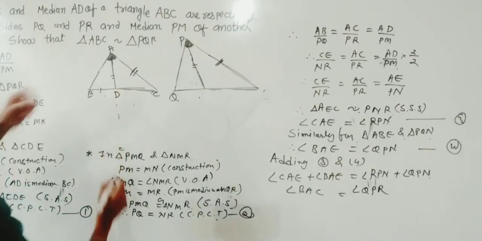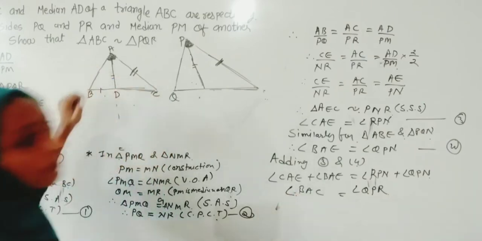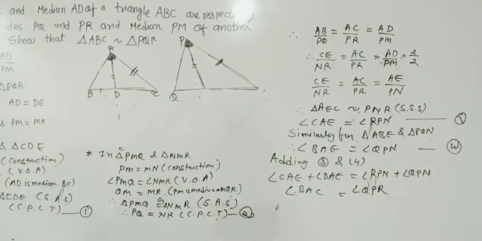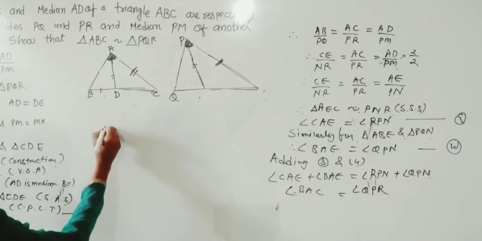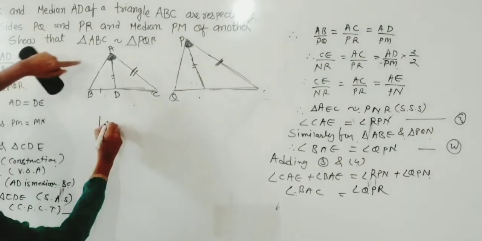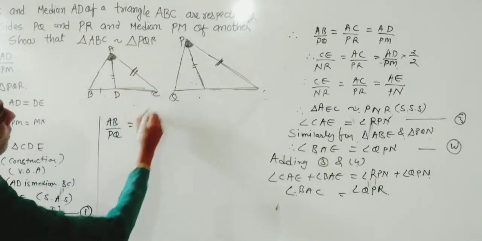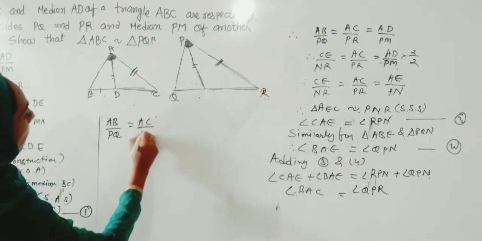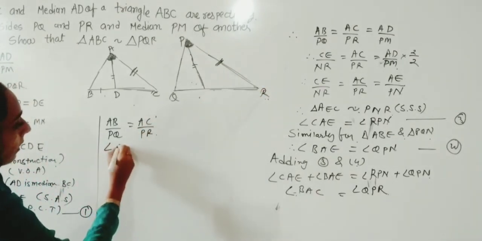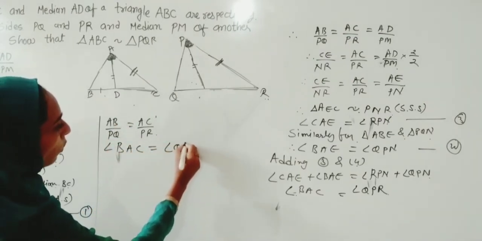So how can we write? As you know, they gave us the ratio. Let me write over here. What ratio have they given? I will write, they gave the ratio AB by PQ equals AC by PR, and we have one angle, that is angle BAC, equal to angle QPR.